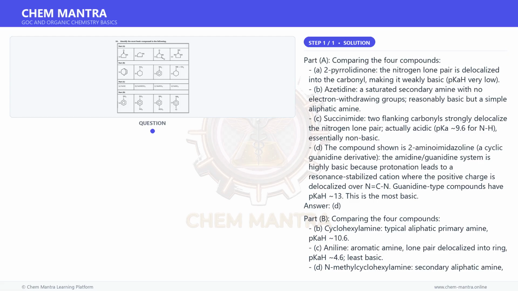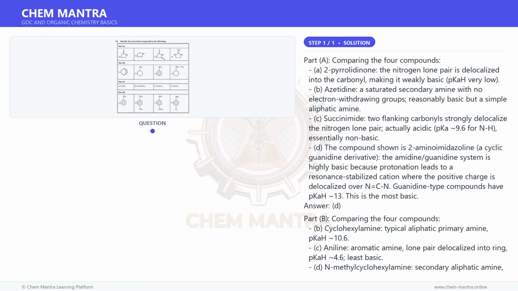Part A. Comparing the four compounds. A. 2-Pyrrolidinone: the nitrogen lone pair is delocalized into the carbonyl, making it weakly basic, pKaH very low. B. Azetidine, a saturated secondary amine with no electron withdrawing groups, reasonably basic but a simple aliphatic amine. C. Succinimide: two flanking carbonyls strongly delocalize the nitrogen lone pair, actually acidic, pKa 9.6 for NH, essentially non-basic.